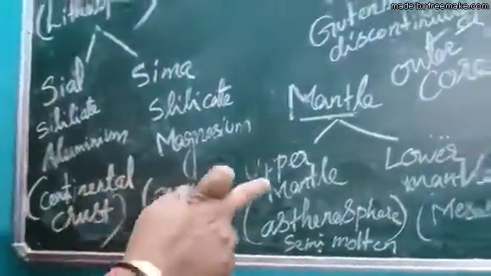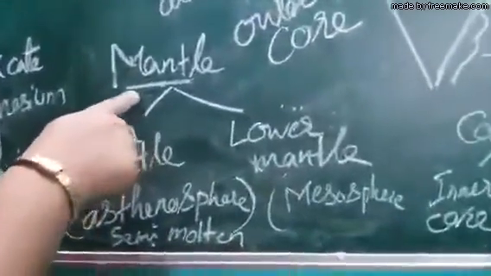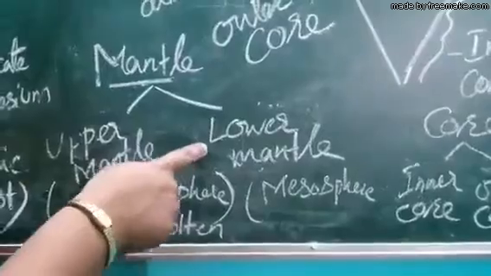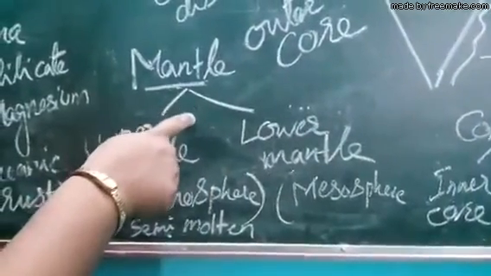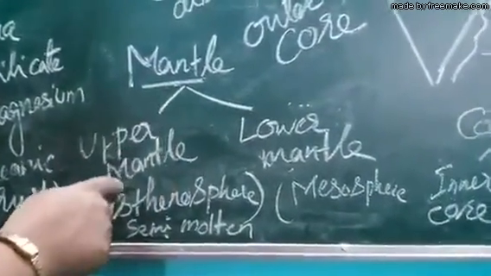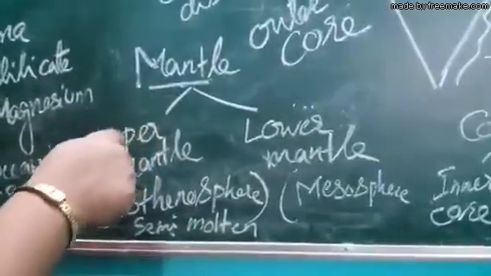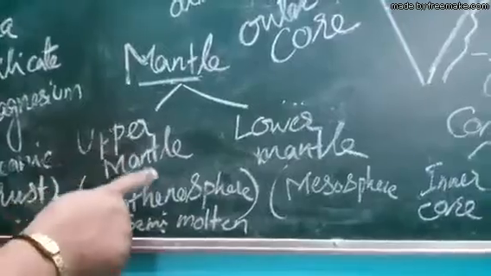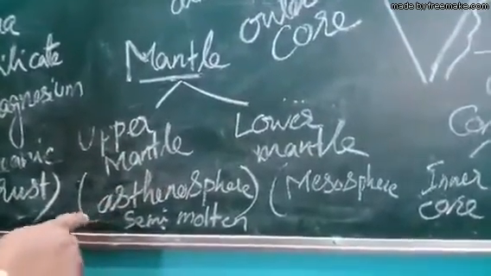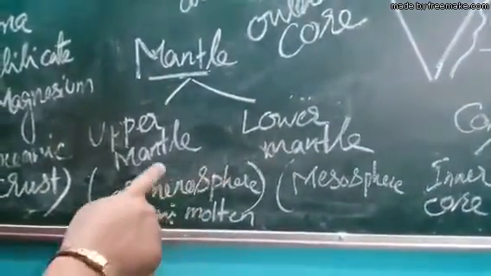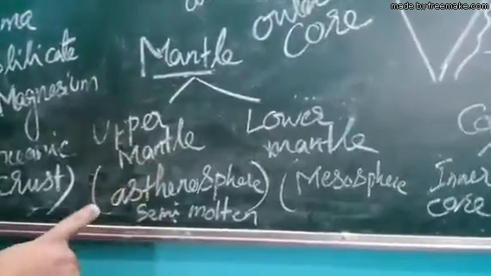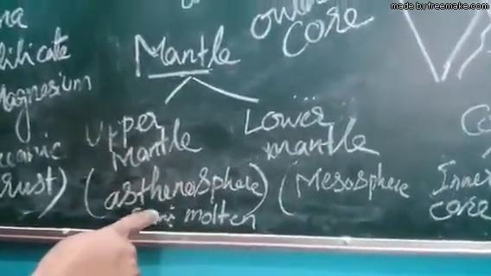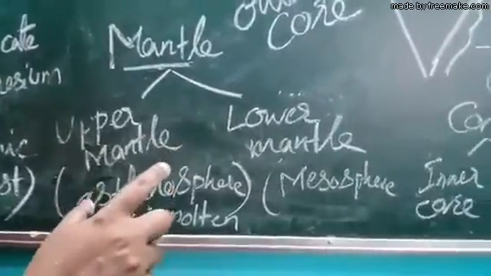The next is the mantle. Mantle is divided into upper mantle and lower mantle. Mantle is the second layer of the earth. It has two layers, upper mantle and lower mantle. Now, upper mantle is also known as asthenosphere, and that is in semi-molten form, comparatively thinner. It is not so thick.